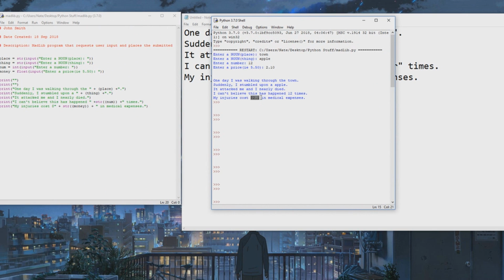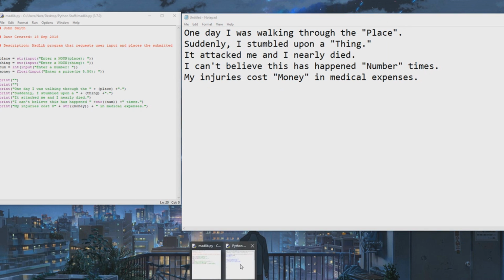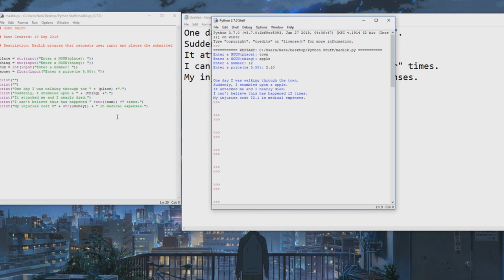This decimal automatically rounds to the tenth place. Since I input 210, it just cuts off the 0. If you want it to show, there's another function. I'll just show it in this tutorial, but I'll probably go over it more in depth at a later time. There's another function you can use to round to a specific decimal place, which in our case we want to be the hundredth. It's for a float. There's a function called format. I'm going to call the format function, and I'm going to format this variable.